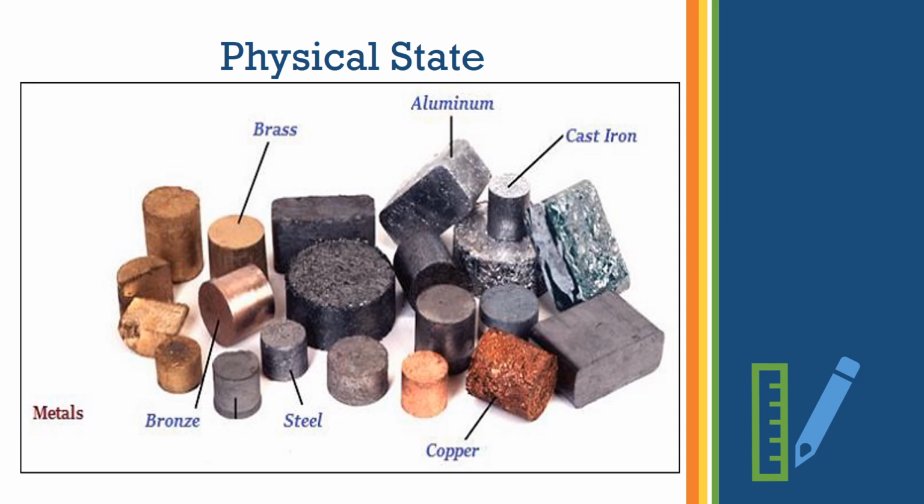So we'll repeat this point. Metals are solid and hard. Exceptions are mercury and gallium, you will find them in the liquid state, and sodium and potassium, they can be cut with a knife. That means they are soft and they are not hard. So the physical state of metal is solid and hard.